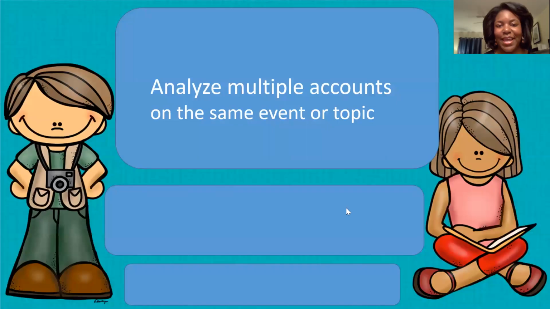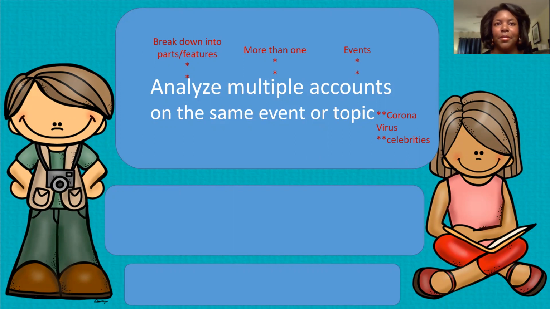This is Miss Adekoya. And as fifth graders, we need to be able to analyze multiple accounts on the same topic or event. So to analyze means to break down into parts or features. Multiple means more than one. And accounts just means events, things that happen. Topic is what the event is about or what we're talking about. So for example, it will be coronavirus, celebrities, football, taking a stroll, things of that sort.